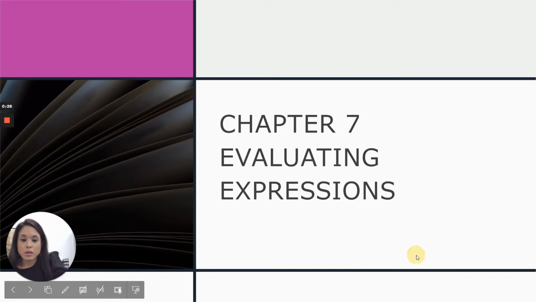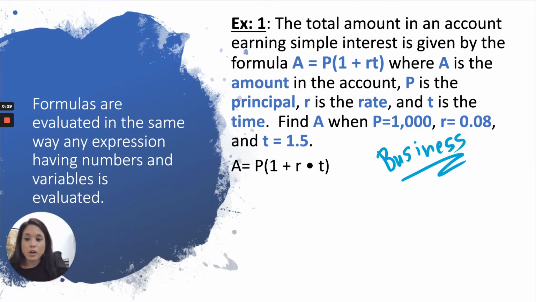So let's talk about a formula. Formulas are evaluated in the same way any expression having numbers and variables is evaluated. Here is an example of a formula that is used in business. The total amount in an account earning simple interest is given by the formula A equals P times what's in parentheses, 1 plus R times T, where A is the amount, P is the principal, R is the rate, and T is the time. Find A when P equals 1,000, R equals 8/100, and T equals 1 5/10.